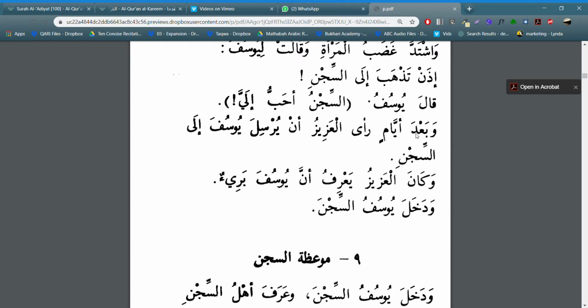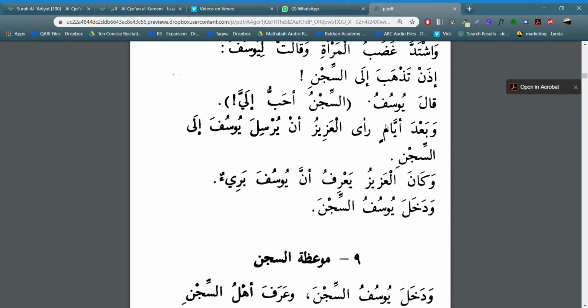So what this is, ba'da ayyam, it means after many days. So it's describing a time in which an event took place. So he decided after many days. So what we would say is that this is a maf'ul fihi. Remember, maf'ul is the receipt. It's kind of like, geez, how do I explain it? It's not simple to say.